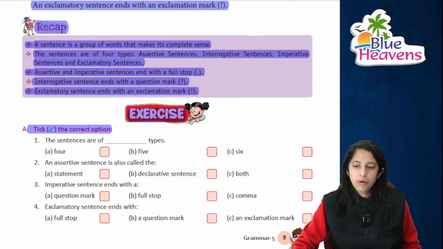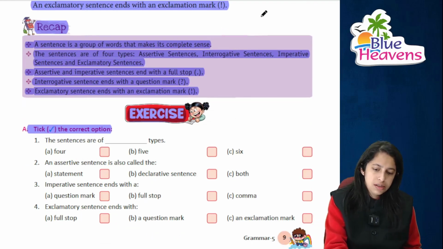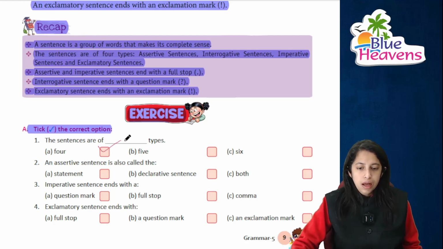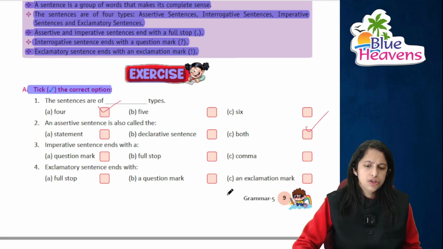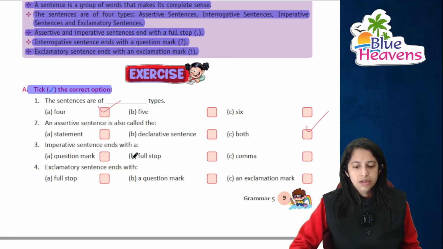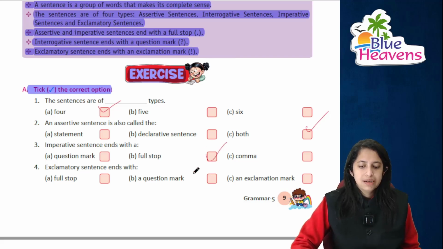So it is written over here, a sentence is of what? A sentence is of 4 types, right? What is an assertive sentence? An assertive sentence is basically a statement, or you can say declarative sentence. It can be both. Imperative sentence ends with what? Ends with a full stop. Exclamatory ends with an exclamation mark, right?